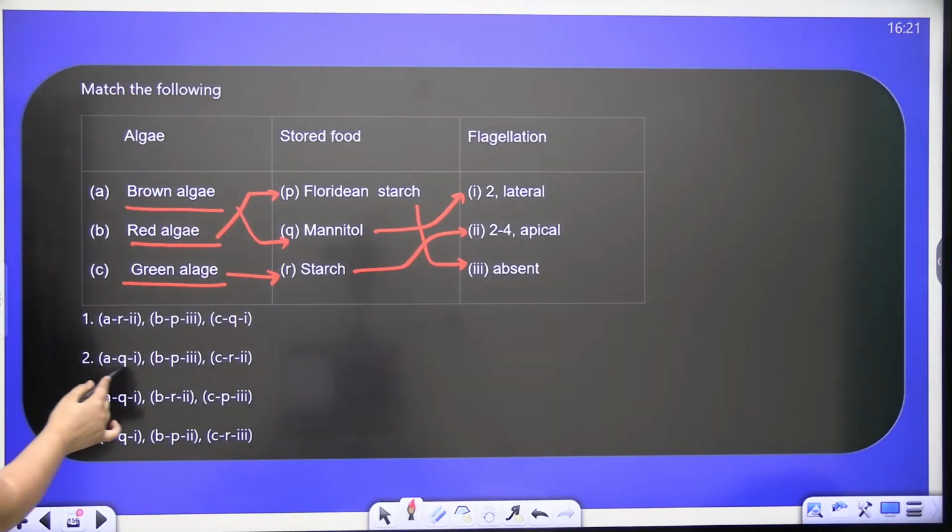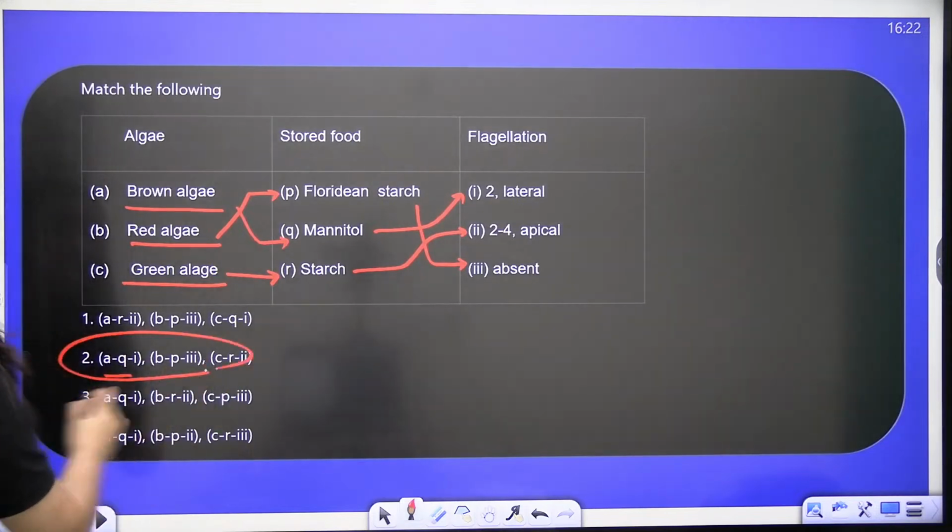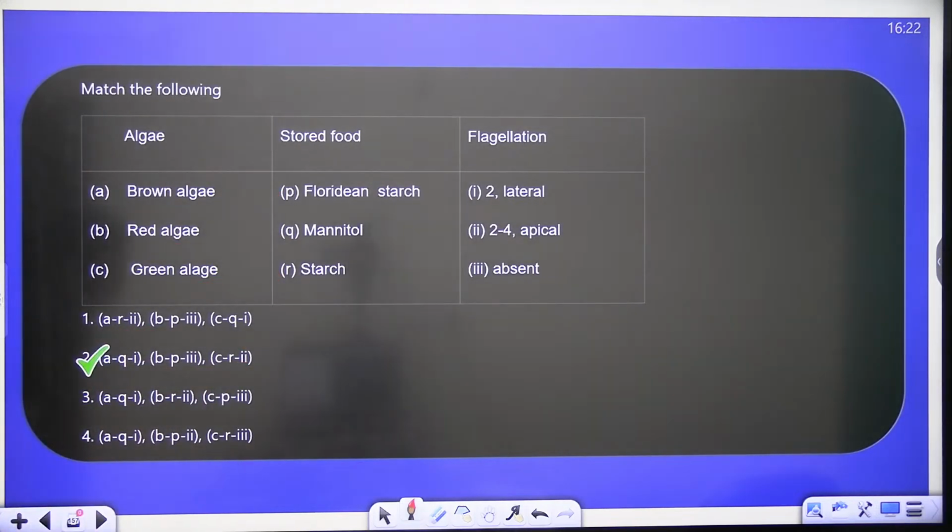A, Q and 1, okay. B, P and 3, okay. Second is the correct answer, done.